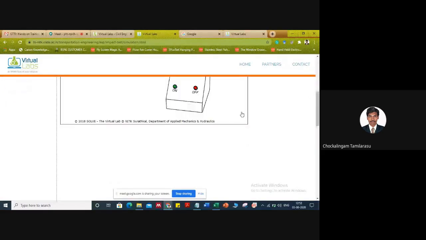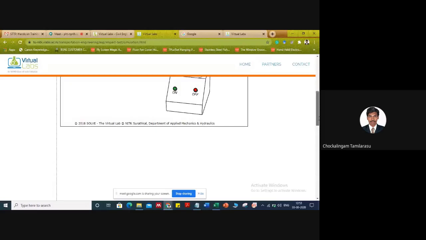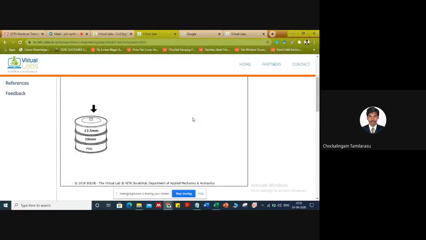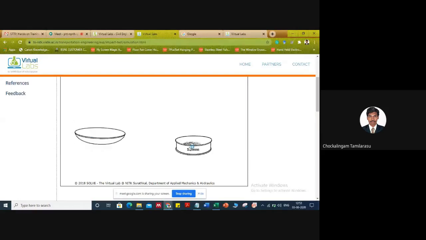Once it is sieved, we remove the sieve set from the sieve shaker. The sample record is the 10 mm retained aggregate.